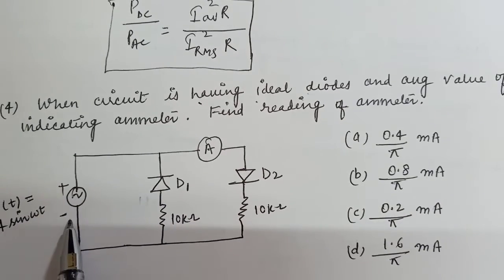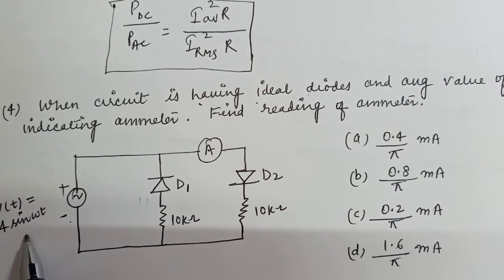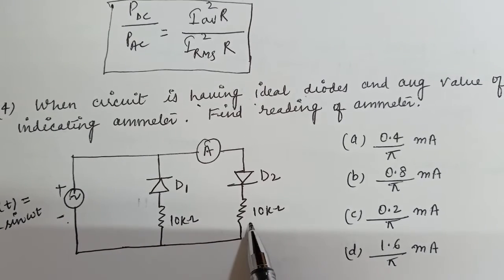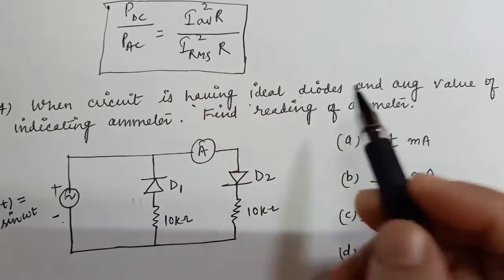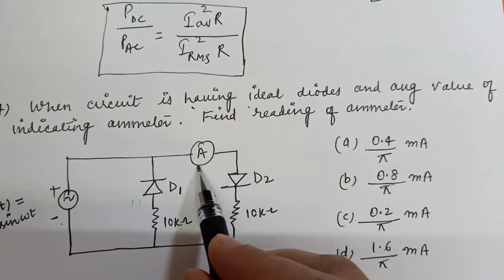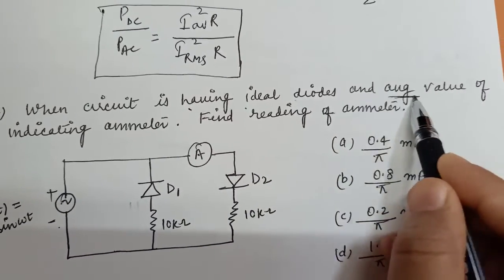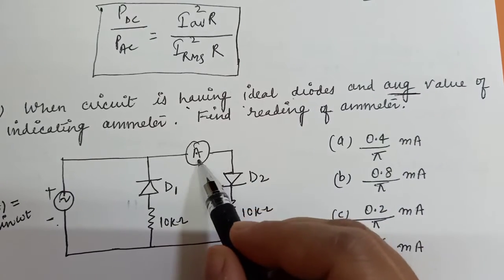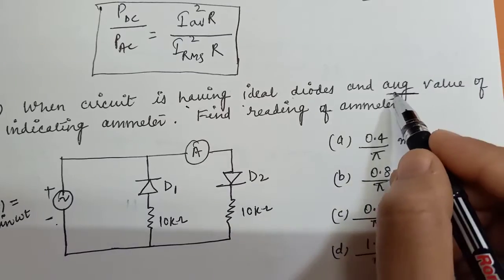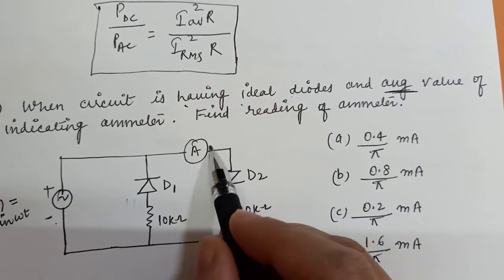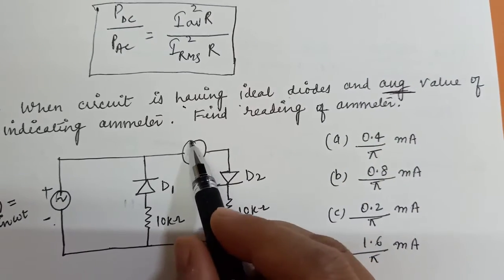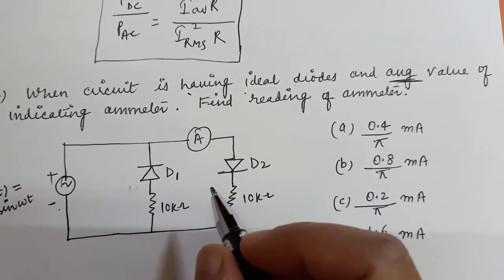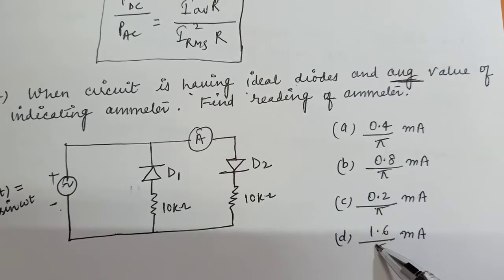AC supply is given, the voltage is 4 sin omega t, and 2 resistors are connected, 10k ohm and 10k ohm. One ammeter is connected, and it is given that the ammeter reads the average value. You need to find the average current shown by this ammeter, that is, I average, and 4 options are given here.